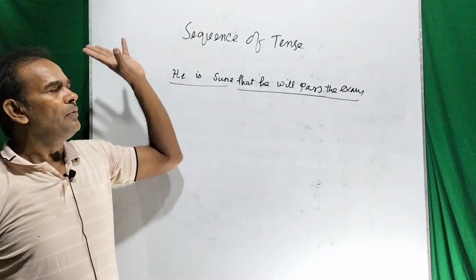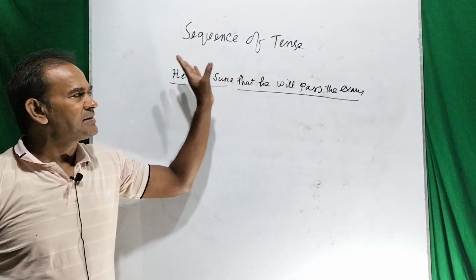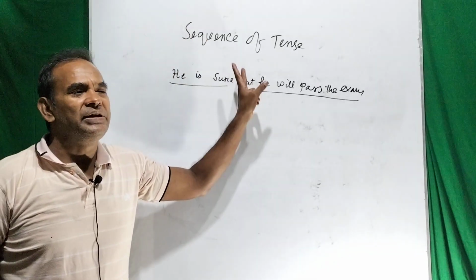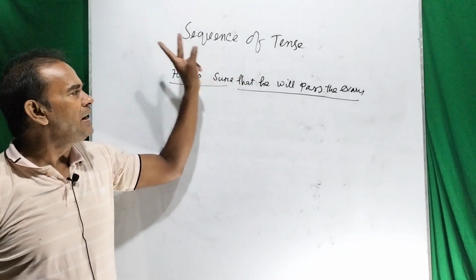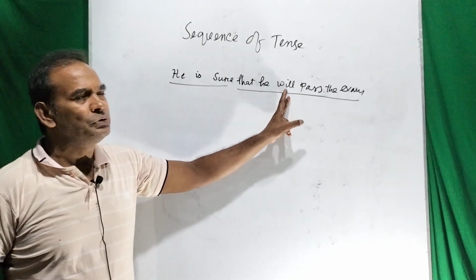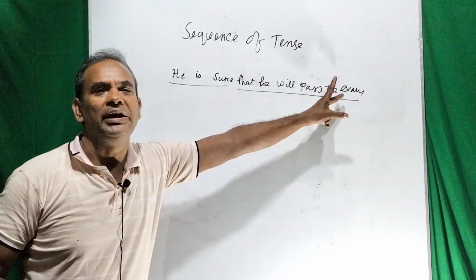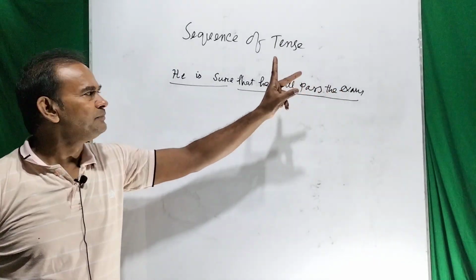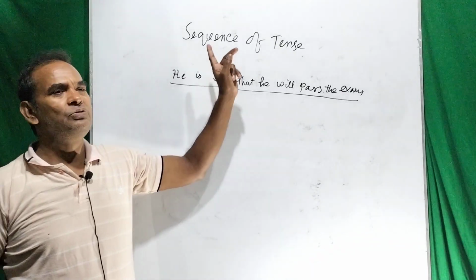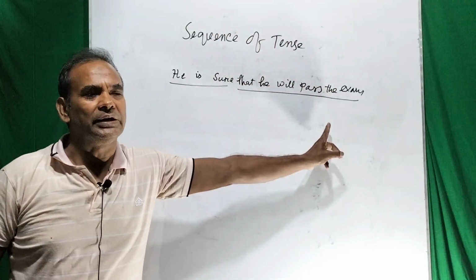So from the common point of view, we can say that a present indefinite tense may sometimes be followed by a future indefinite tense. As a result of the present indefinite tense, the future indefinite tense will occur.